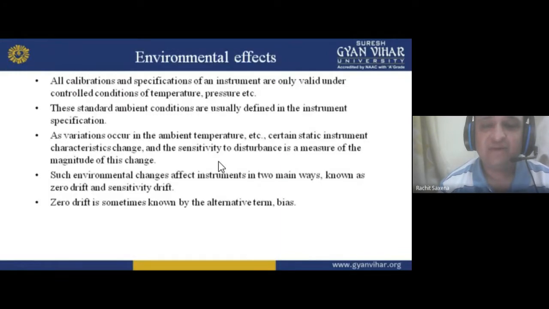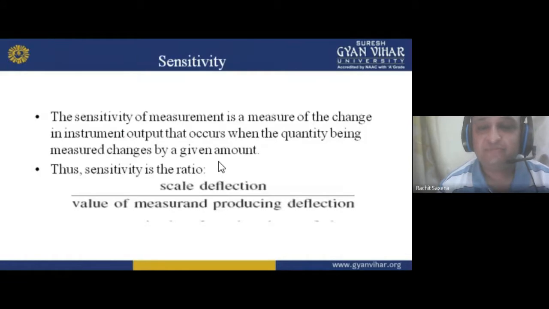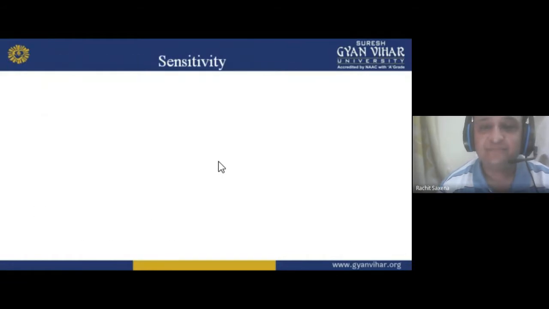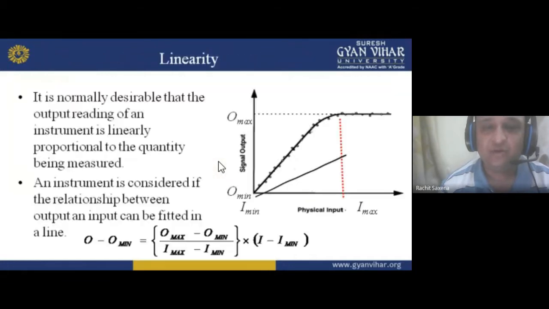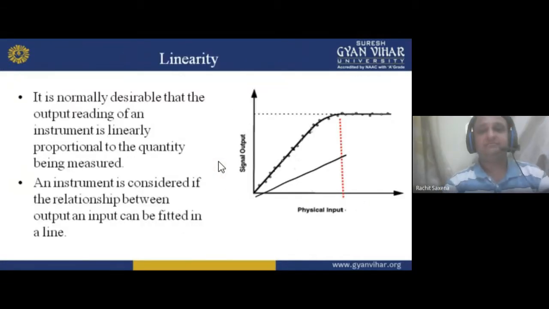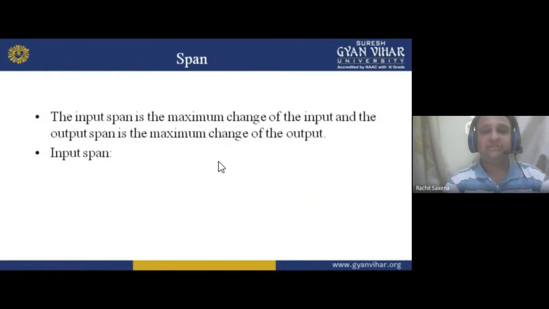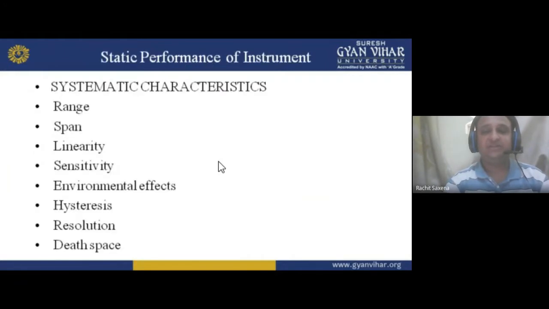We have environmental effects, sensitivity, and linearity and non-linearity, which I already told you about. Then there are span and range. These are the characteristics basically: range, span, linearity, sensitivity, environmental effects, hysteresis, resolution, dead space.